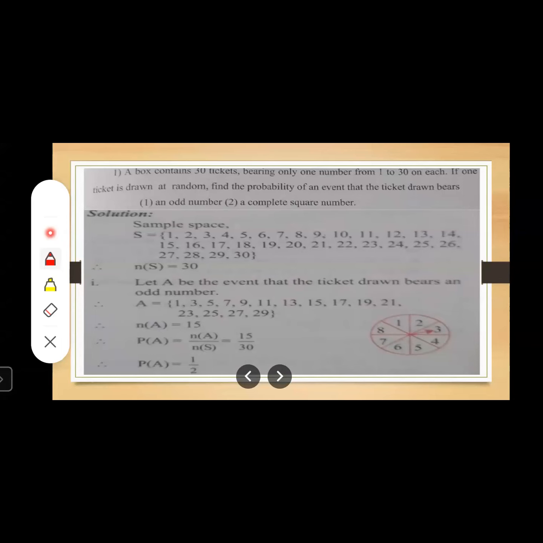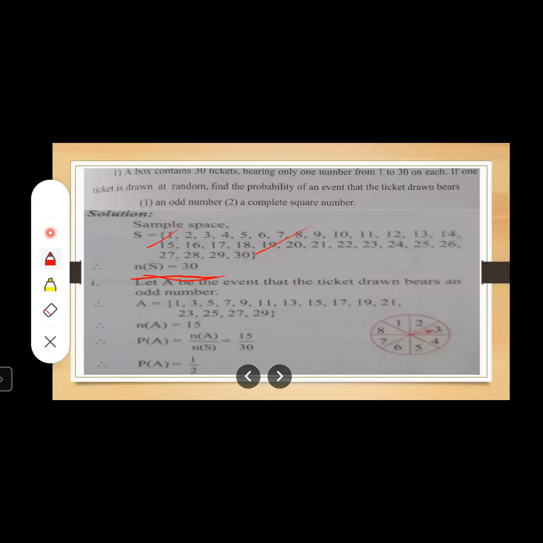Sample space means all the required possibilities. The box contains 30 tickets, so you need to write all these tickets from 1 to 30 in the sample space in a curly bracket. These sample points are 30, so you will write n(S) is equal to 30.